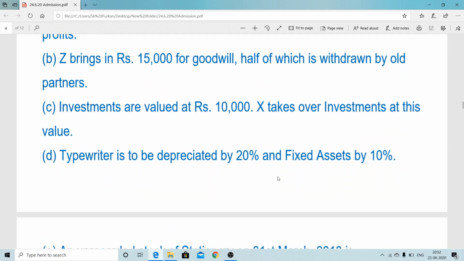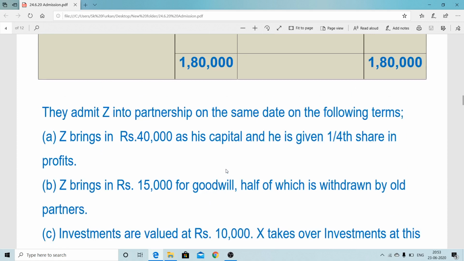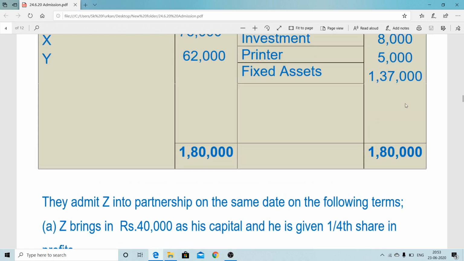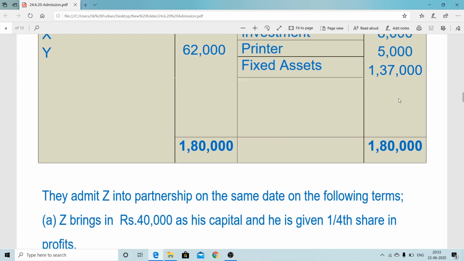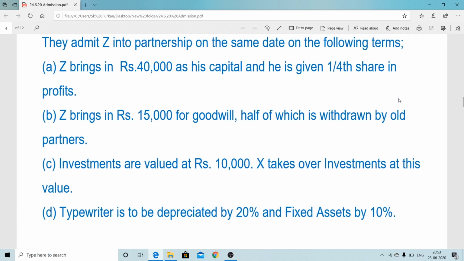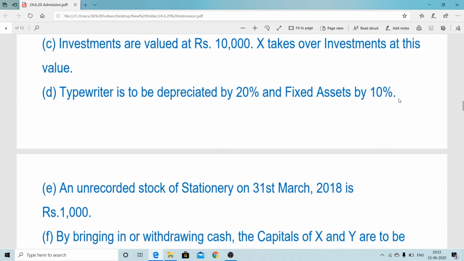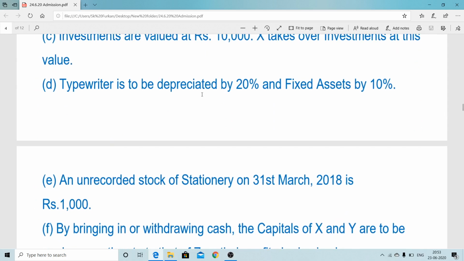So the typewriter value decreases by 1,000, and the fixed asset value is 1,37,000, 10% thereupon, so 13,700 will decrease. Both are asset decreases, so the entry will be revaluation account debit to typewriter account and to fixed asset account, 1,000 and 13,700.